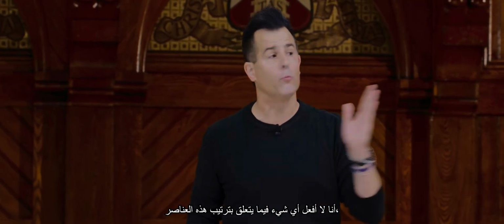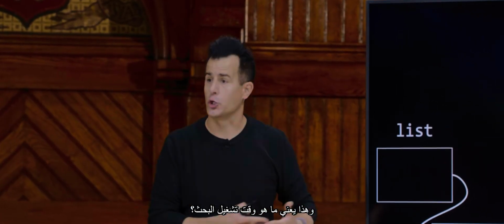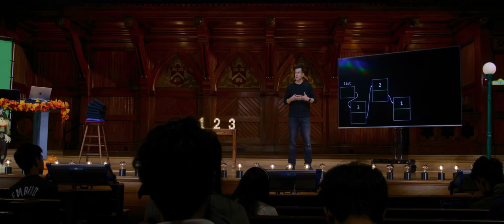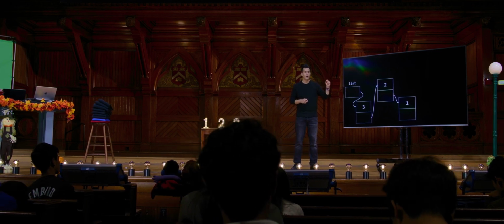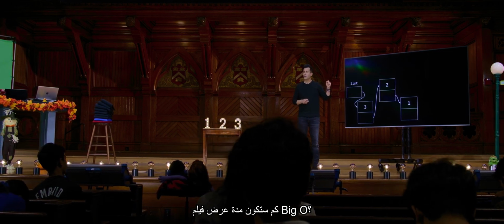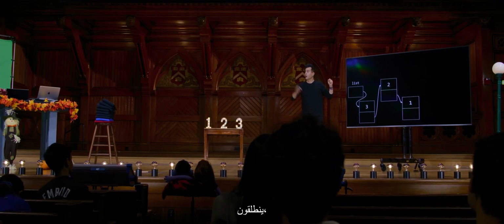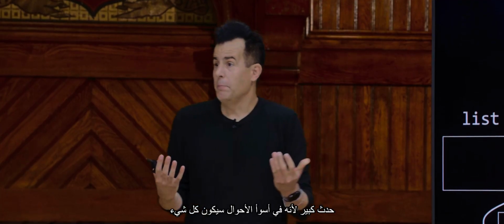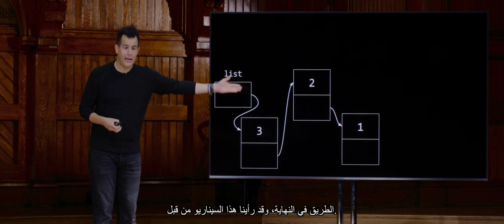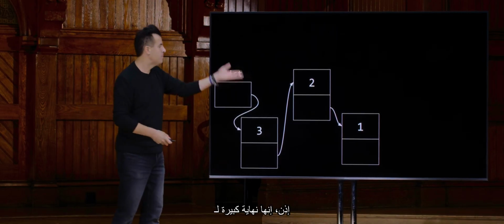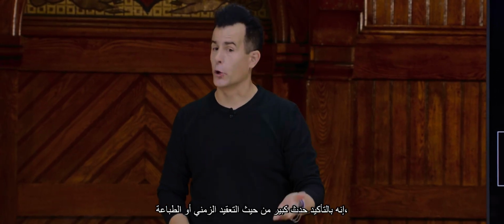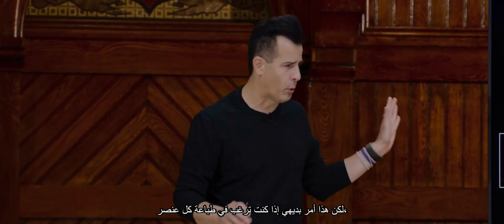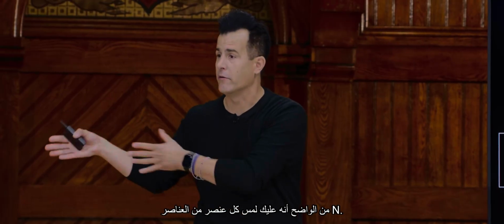I'm not doing anything with regard to the ordering of these elements, which means what's the running time of search going to be, for instance? If I tell you, search for the number 1, find it for me. What's the running time going to be there in big O? Big O of n, because in the worst case, it's going to be all the way at the end. And we've seen this scenario before. So it's big O of n for searching. It's definitely big O of n for traversing or printing. But that goes without saying. If you want to print every element, obviously you have to touch every one of the n elements.